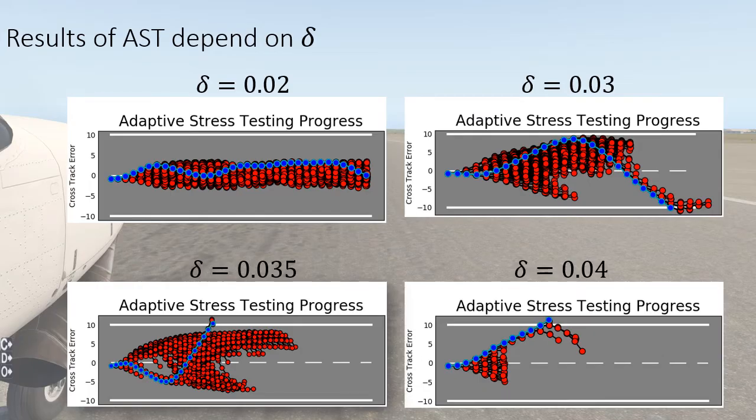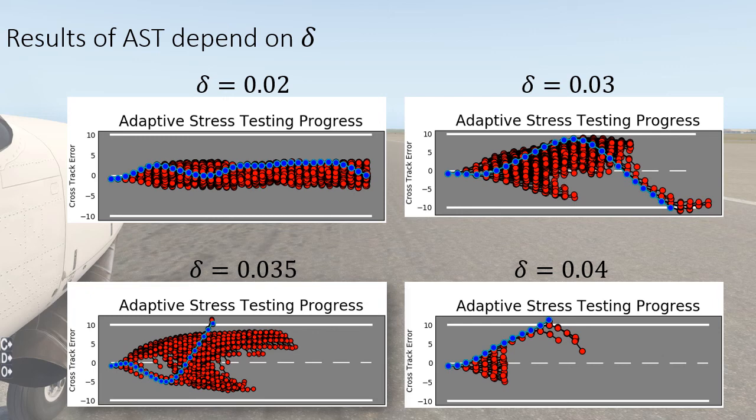So we combined adaptive stress testing with calls out to Marabou, and we varied the amount of allowed perturbation. If the perturbation is limited to 2%, then the system we find is actually quite safe. However, if we increase the allowed perturbation to 3%, then adaptive stress testing finds a very interesting failure where it leads it off to the left side of the runway, and then it produces steering commands that have it go over to the right side of the runway.